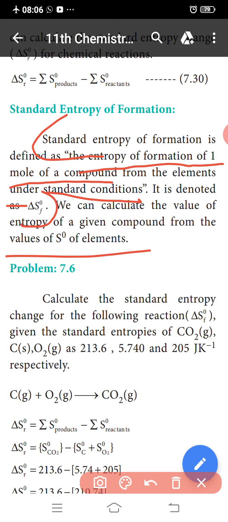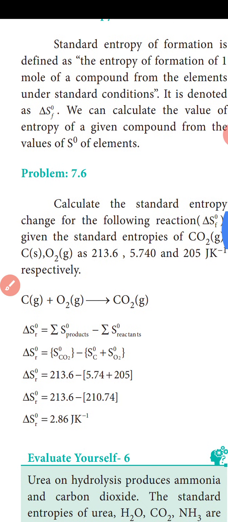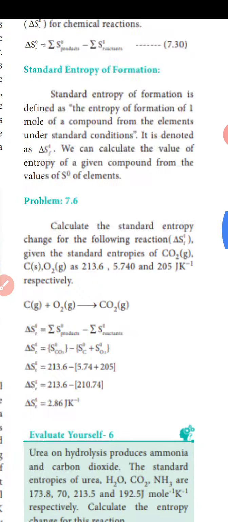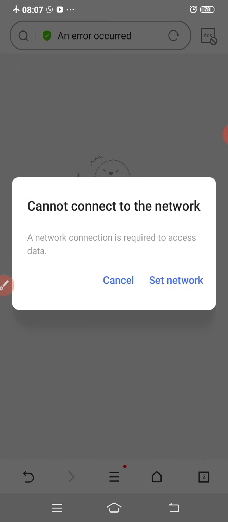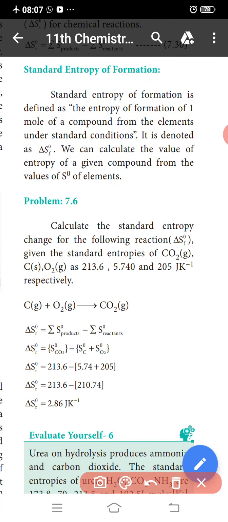See this problem. Calculate the standard entropy change for the following reaction. The delta S F naught means the formation.